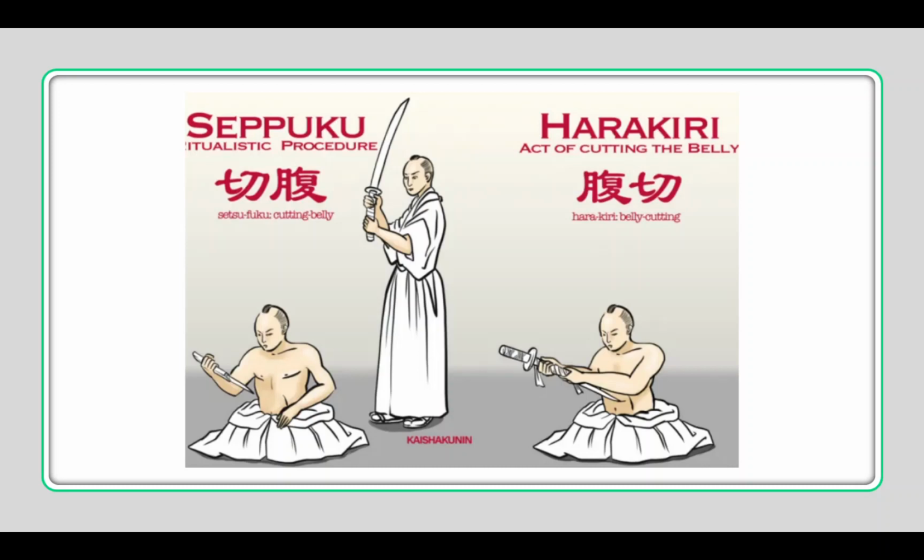And right here shows a picture of Subuku, the ritualistic suicide. The samurai will take a small dagger and stab himself in the belly and cut downward so his intestines fall out. And his second will cut off his head while he does this. This is called Subuku. The actual cutting of the belly is harakiri.